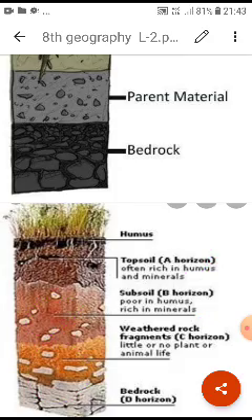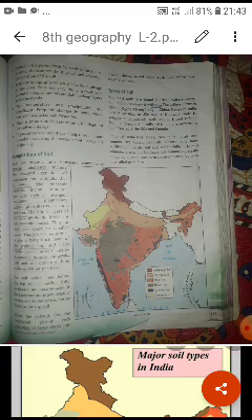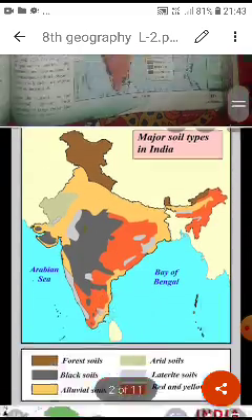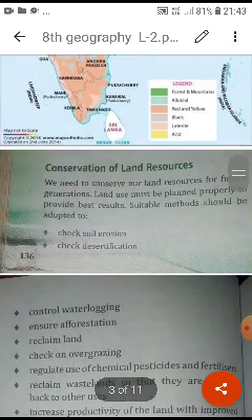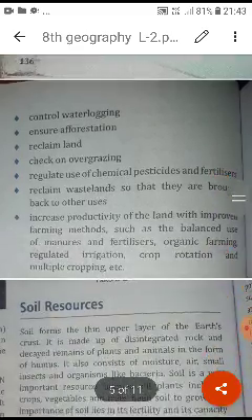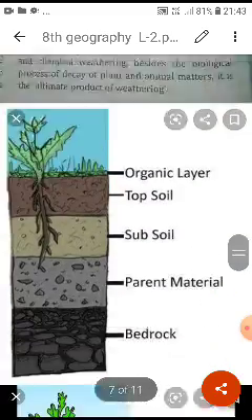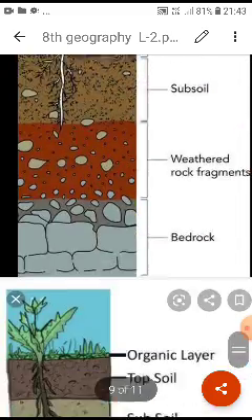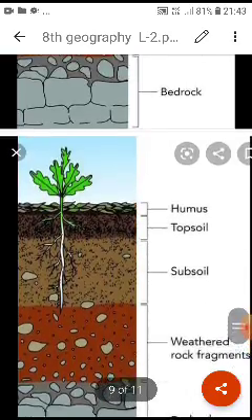So students, I hope whatever you have learned today is clear: how the soil is formed, and the condition of soil in a country, along with the 2-3 maps I have explained to you. Next, how we can conserve land resources. What is the meaning of soil resource and how it is important for us. Then we talked about the different layers of the soil today. In the home learning also I will give you work.